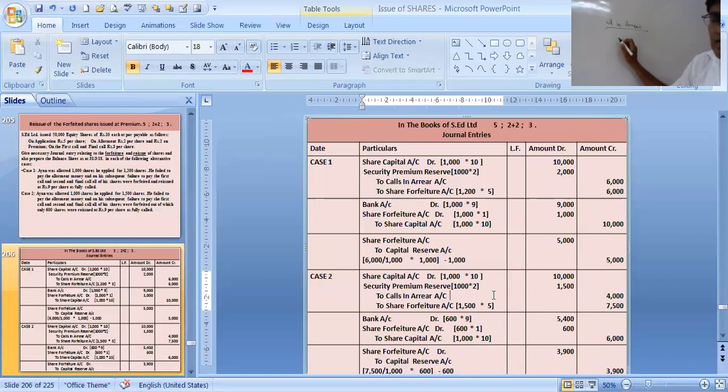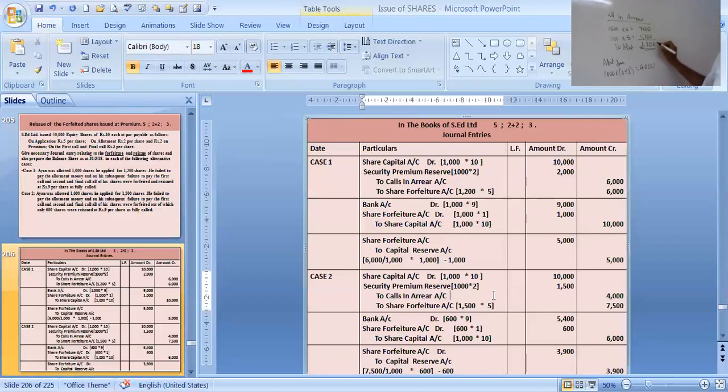Number of shares he has applied is 1,500 shares of 5 each. That means 7,500 he has already paid. 1,000 shares only the company has allowed him. So 6,000 is used at the time of application. 2,500 is transferred to allotment. Allotment due is 4,000. If you remember, it is 1,000 into 2 plus 2. That is 4,000 is allotment due.